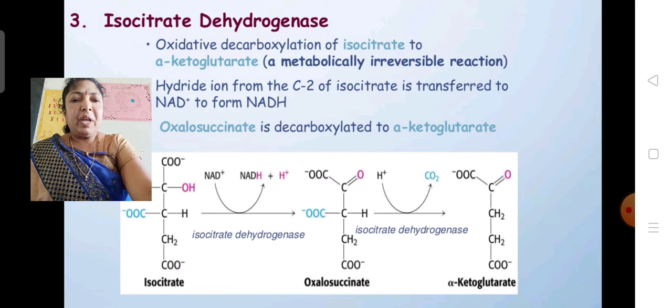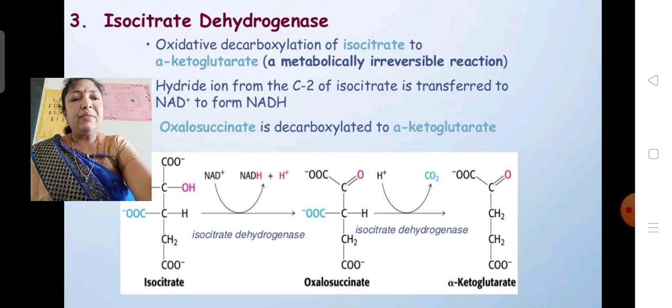So here oxalosuccinic acid is a 6 carbon compound in which 1 carbon is liberated in the form of carbon dioxide during the process of decarboxylation, and it will be formed into a 5 carbon compound, that is the alpha ketoglutaric acid. See here the molecular formula. Alpha ketoglutaric acid consists of 5 carbon.